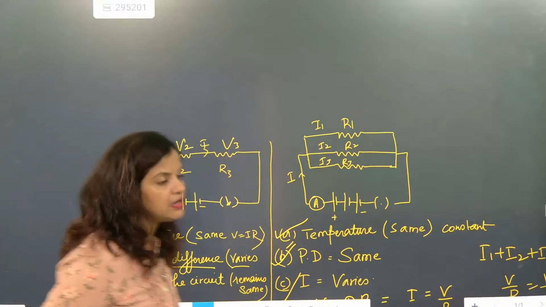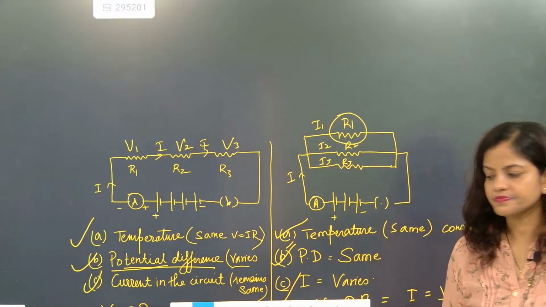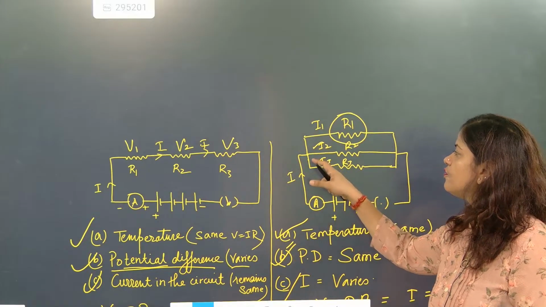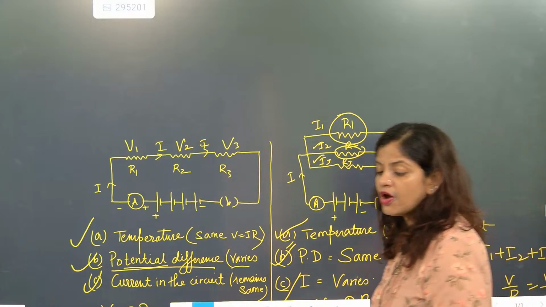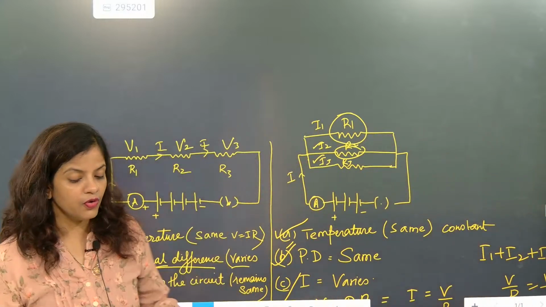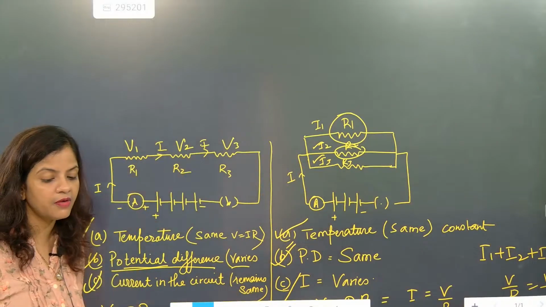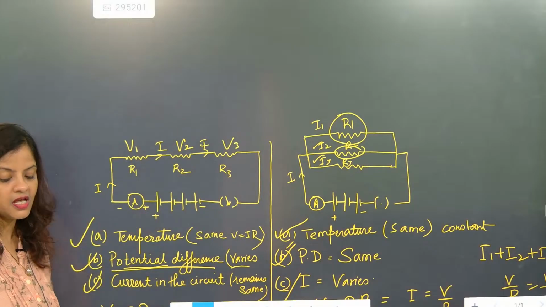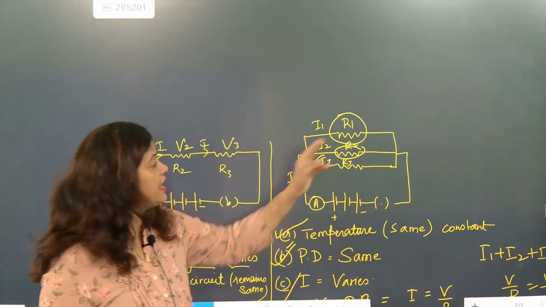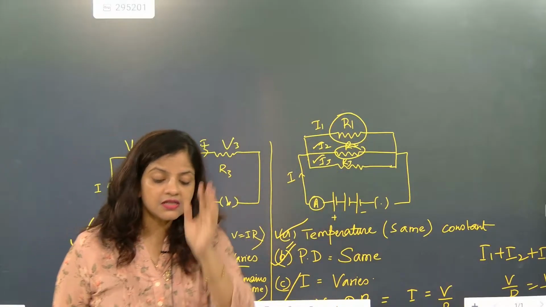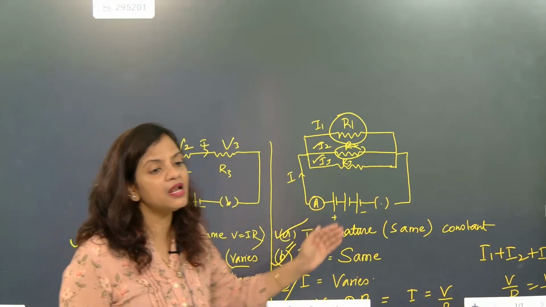But in parallel, you need to remember, if by mistake this bulb got fused, then the current will still flow through I2 and I3. Even if two are fused, will the current still flow? Yes. So we have learned that in the series circuit, any fault stops the entire circuit, but in parallel, if any one part is not working, the circuit is still alive and some appliances still work. That's the beauty of parallel connection.